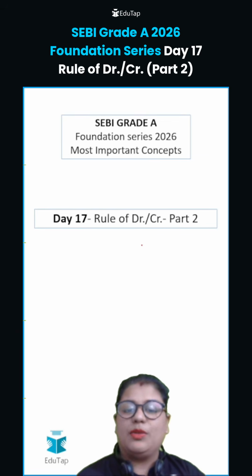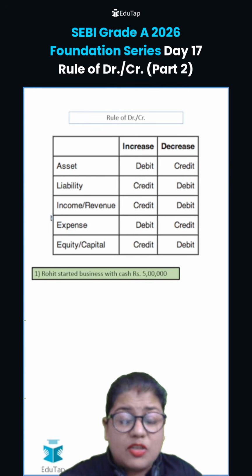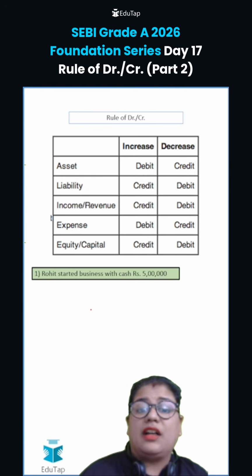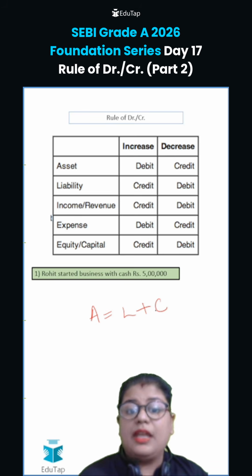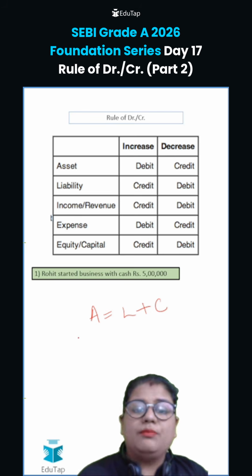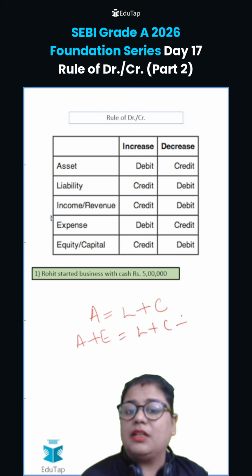Today is day 17. We'll be talking about the rule of debit and credit, part 2. So in this short, we need to understand what needs to be debited and what needs to be credited. You have to understand the accounting equation, that is, asset is equal to liabilities plus capital. Improvising it a little, that is, asset plus expenses is equal to liabilities plus capital plus revenue.